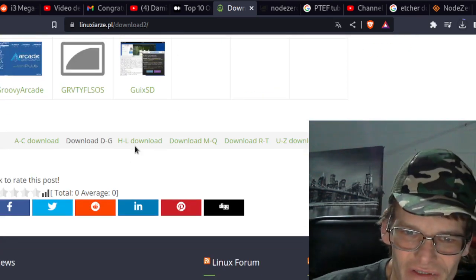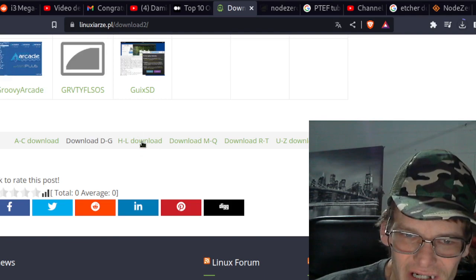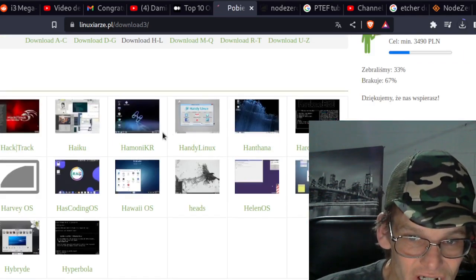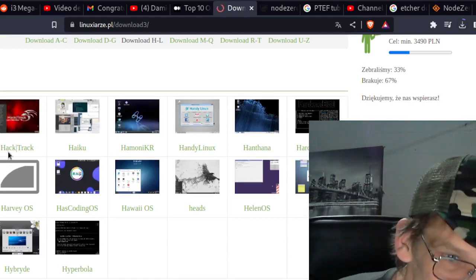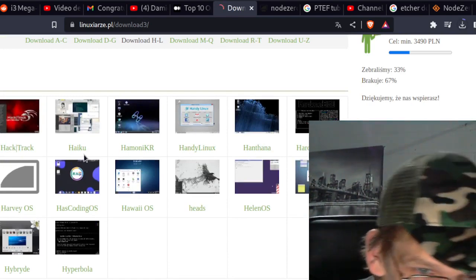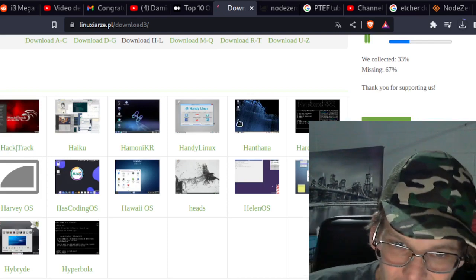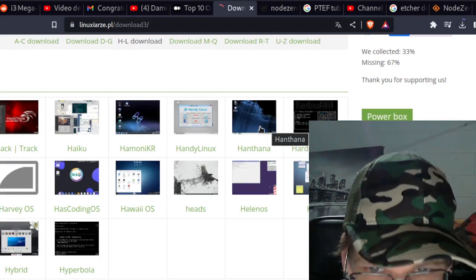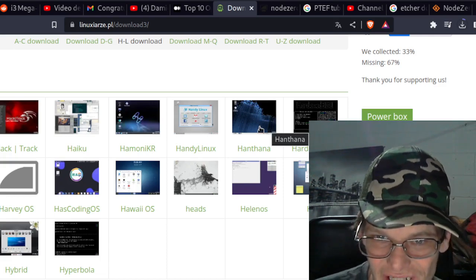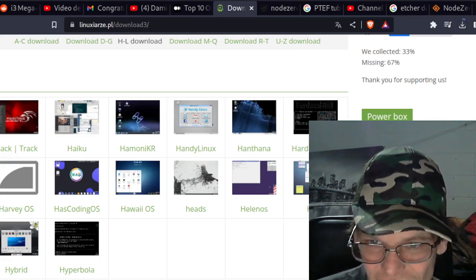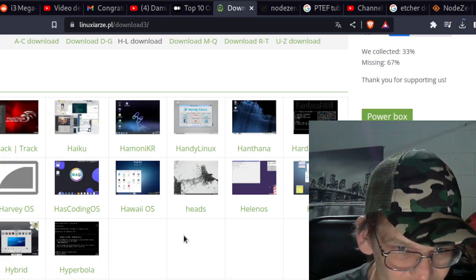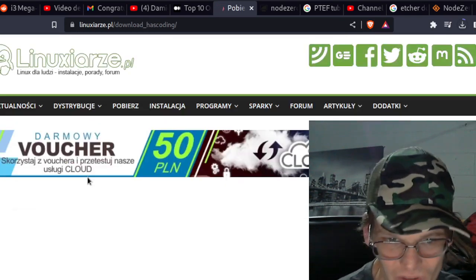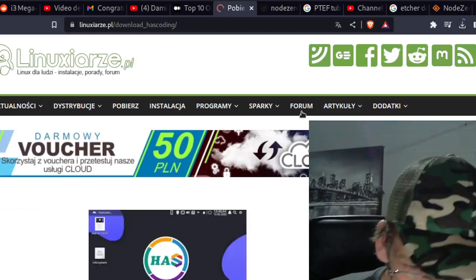Let's go to the H to L's. And these are all different operating systems running on a base Linux system, well, some sort of Linux system. Hack Track, Hacky U, like Handy Linux. Handy Linux? What the heck? Hantana. Harden BSD. Harvey OS. Has Coding OS. Ooh, Has Coding OS. See, that could be a pure... That could have something cool, man.